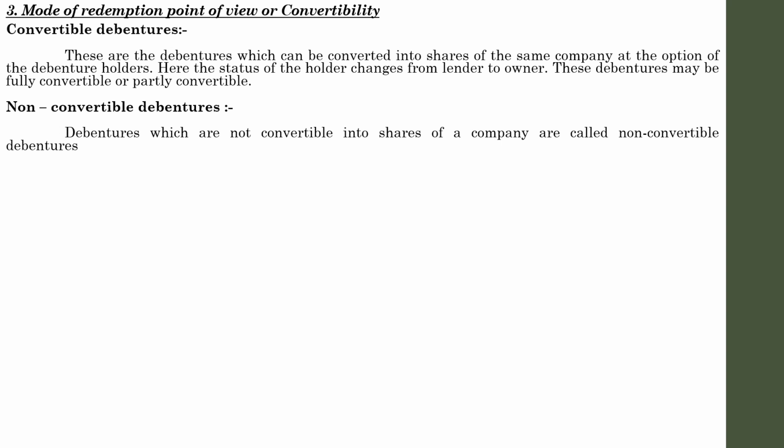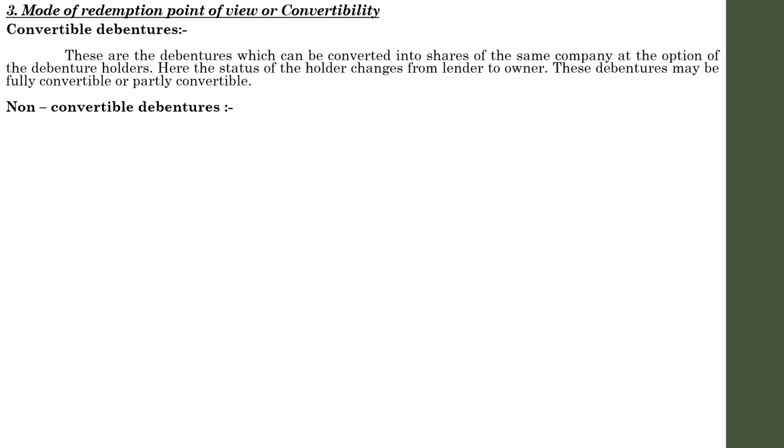That is known as non-convertible debentures. And in some texts or references, you may see that convertible debentures are known as CD, the short form of convertible debenture, and non-convertible debentures as NCD. So that is one classification.